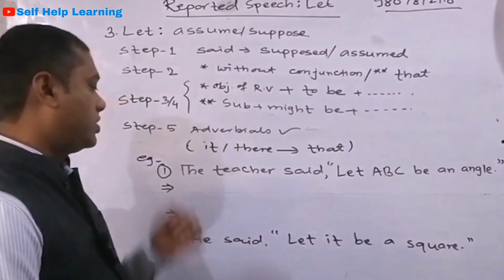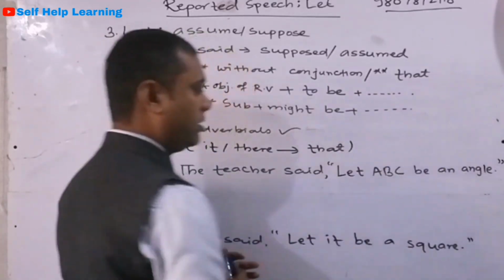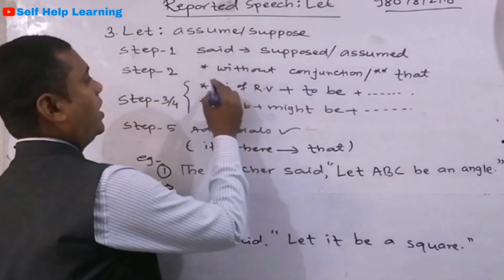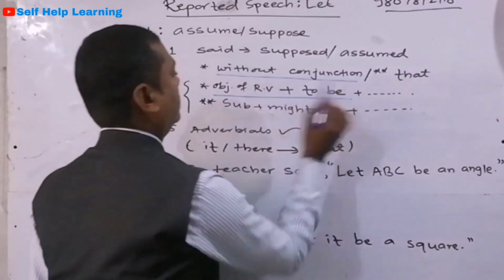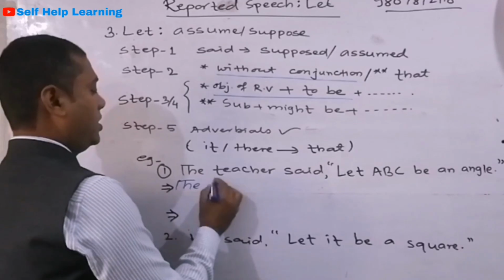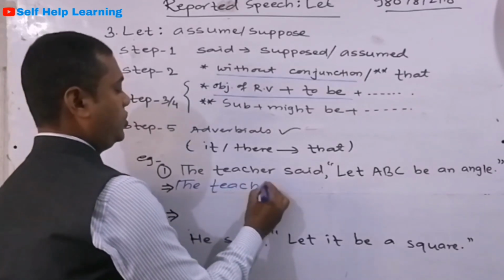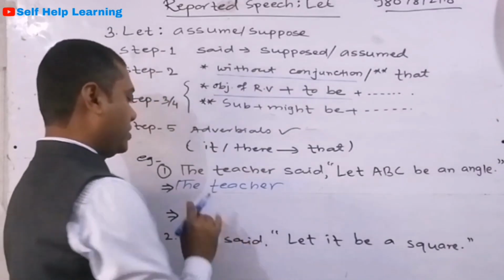So see the example. The teacher said, let ABC be an angle. We are going to deal with the without-conjunction structure first. The teacher supposed, and either supposed or assumed, both are correct.